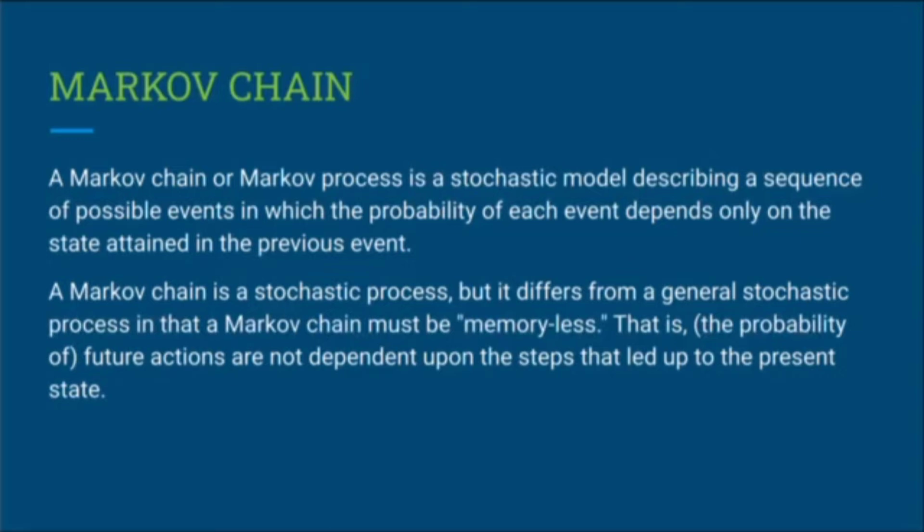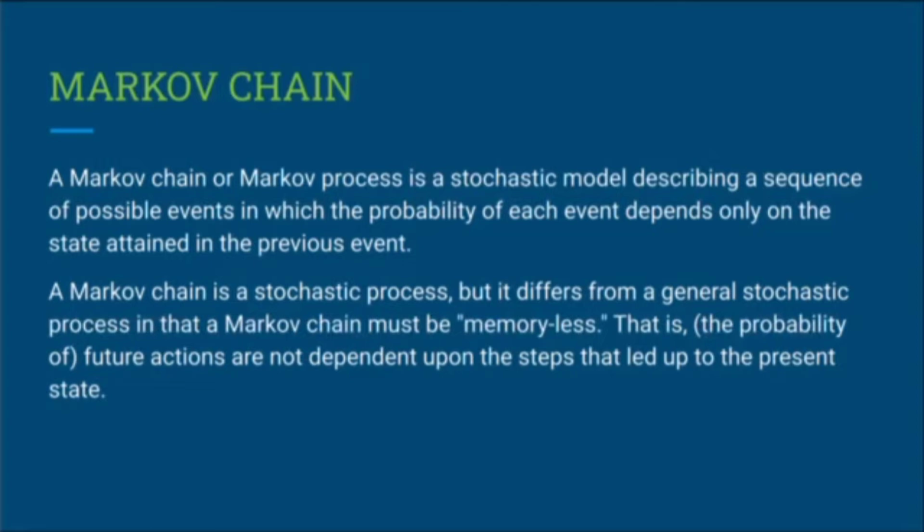A Markov chain is a stochastic process, but it differs from a general stochastic process in that a Markov chain must be memoryless. That is, the probability of future actions is not dependent upon the steps that led to the present state. So, what do you understand by this? If you're given a certain situation, you can predict the future without needing the past.